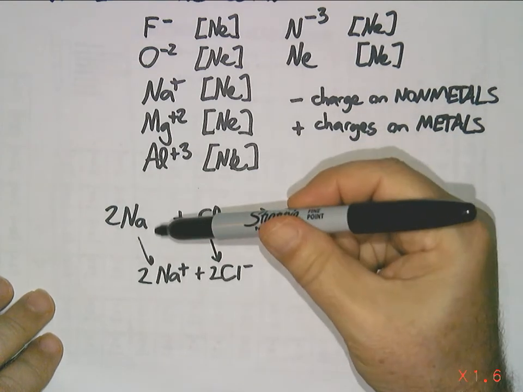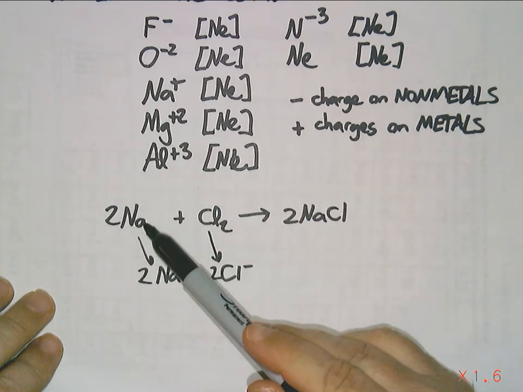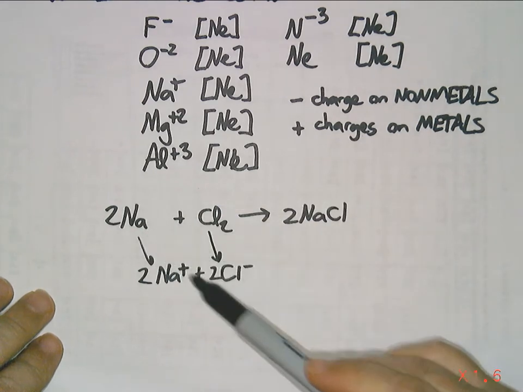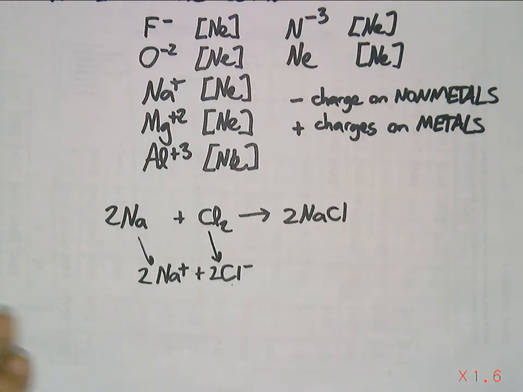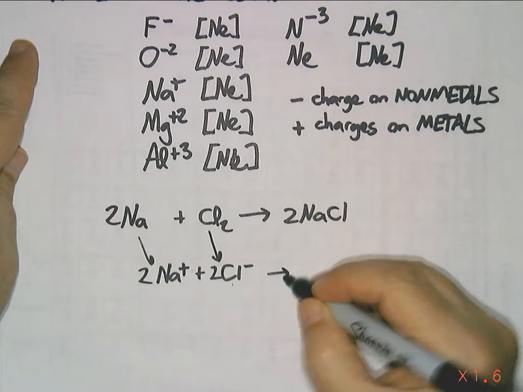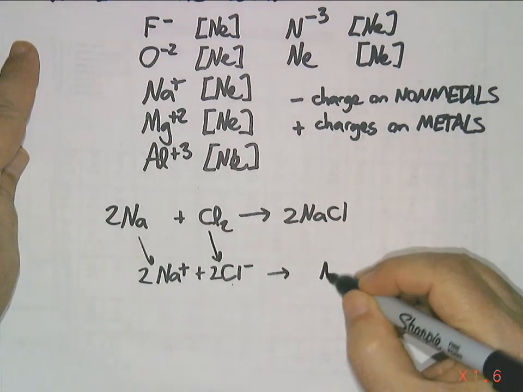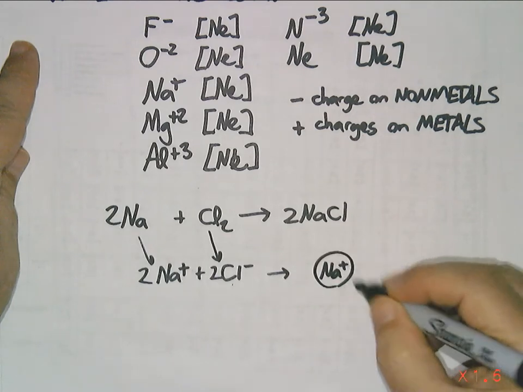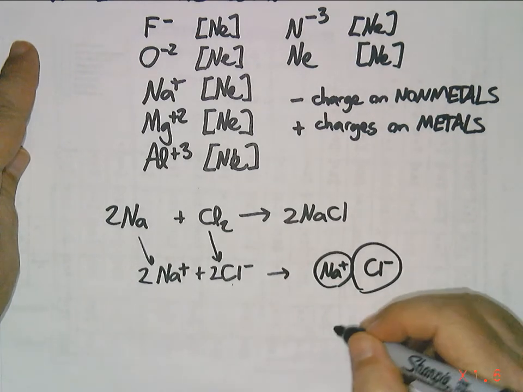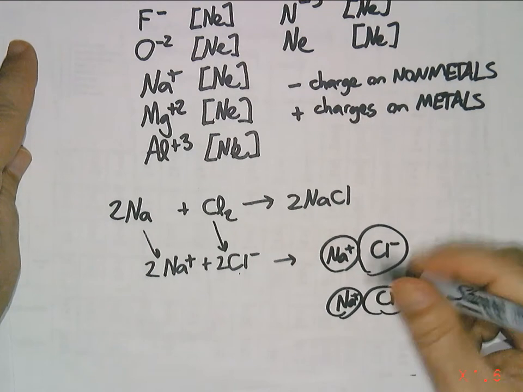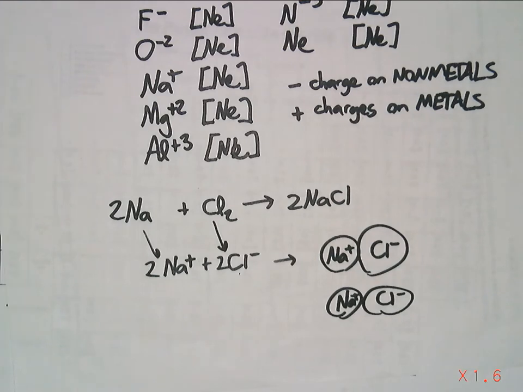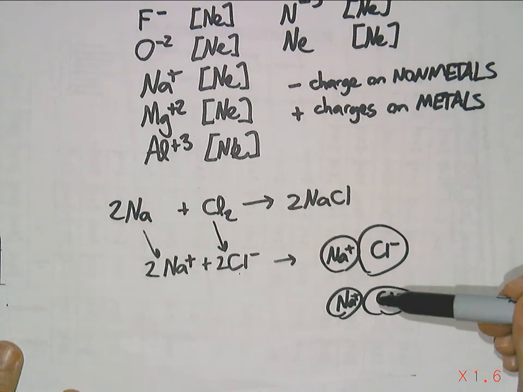So there's an electron transfer that occurs. The sodium gives its extra electrons, electrons that it does not want, to the chlorine. It becomes Cl minus. And then those go together and they form sodium chloride, which you can kind of picture as a sodium ion stuck to a chloride ion. And you're making 2 of those. And in fact, you don't get 2 molecules like this. You get just a lot of sodium ions and chloride ions packed together. We'll talk about this in the next lesson. But that's essentially what's going on here.